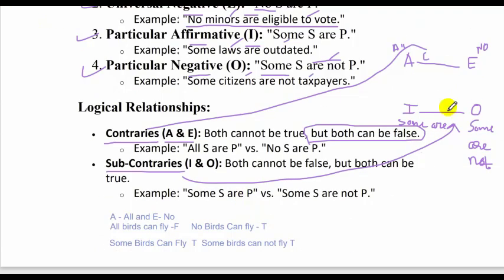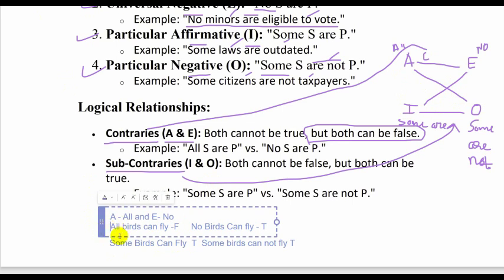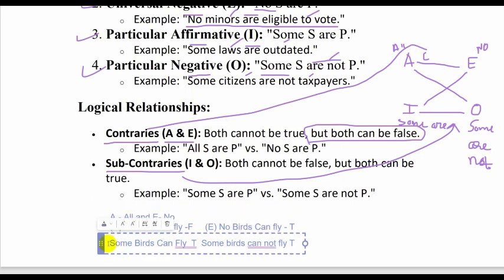Contradiction relationships are the opposite relations: A and O, E and I. So we know this was A, this is E, this is the I proposition, and this is the O proposition.